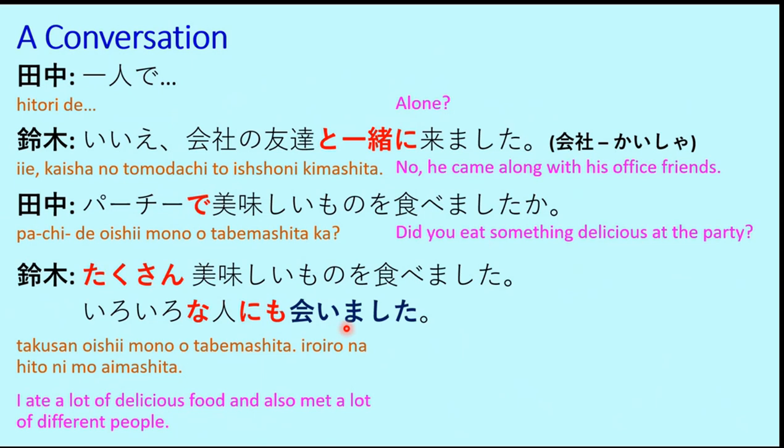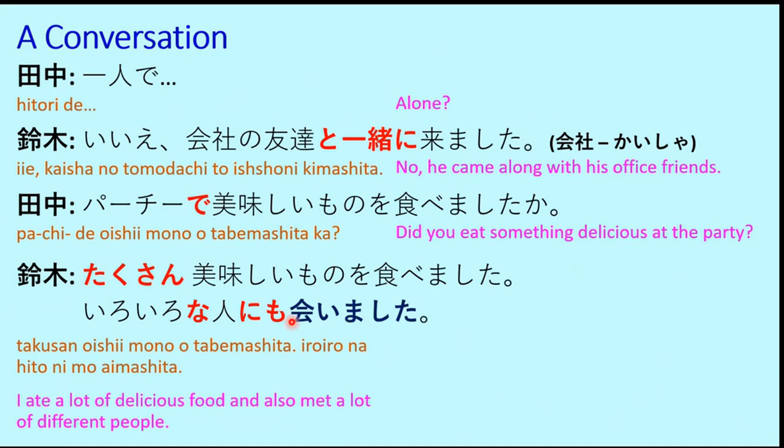As we say at the end of the lesson, mata aimashou. So aimashou is the same thing. It's let's meet. Mata aimashou, let's meet again. And aimashita means I met. So takusan oishii mono o tabemashita. Iro iro na hito ni mo aimashita. I ate a lot of delicious food and also met a lot of different people.